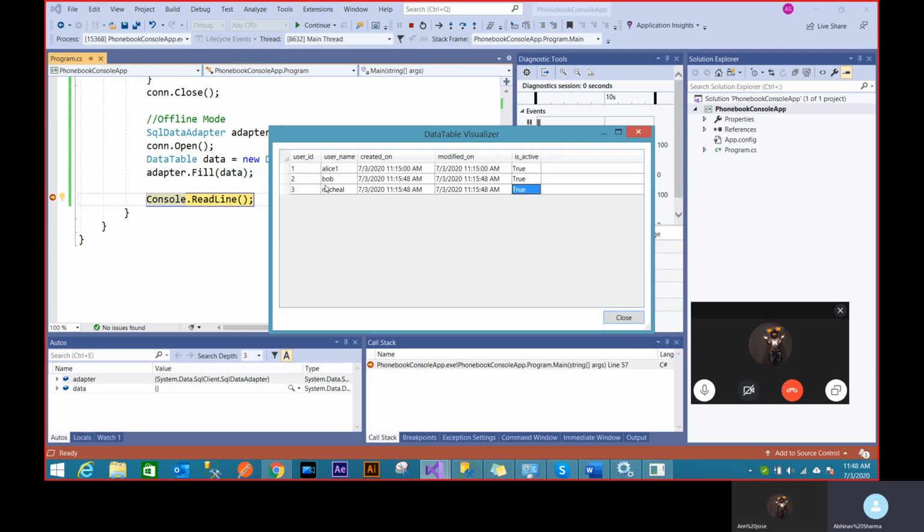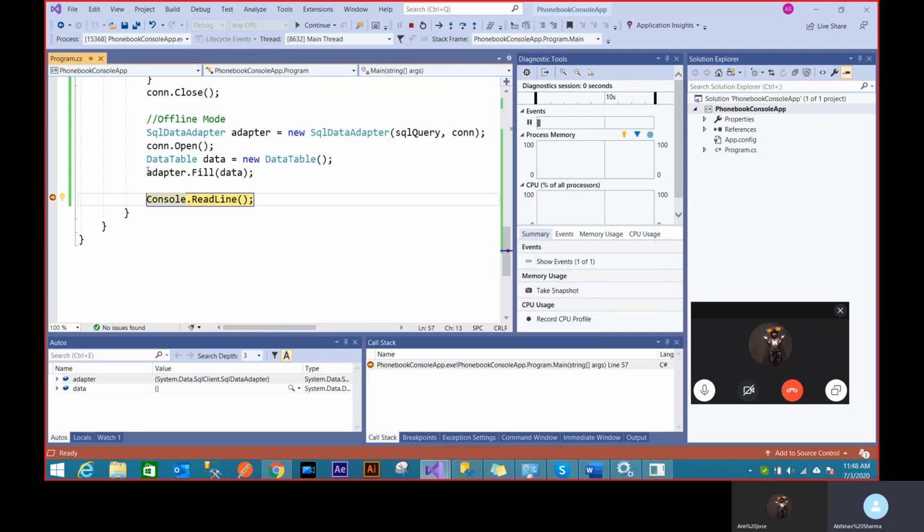So you can either see the table and see the whole data is downloaded to your C sharp application now. The entire table is in this variable now. So this is called offline mode, because I'm fetching the data right now.